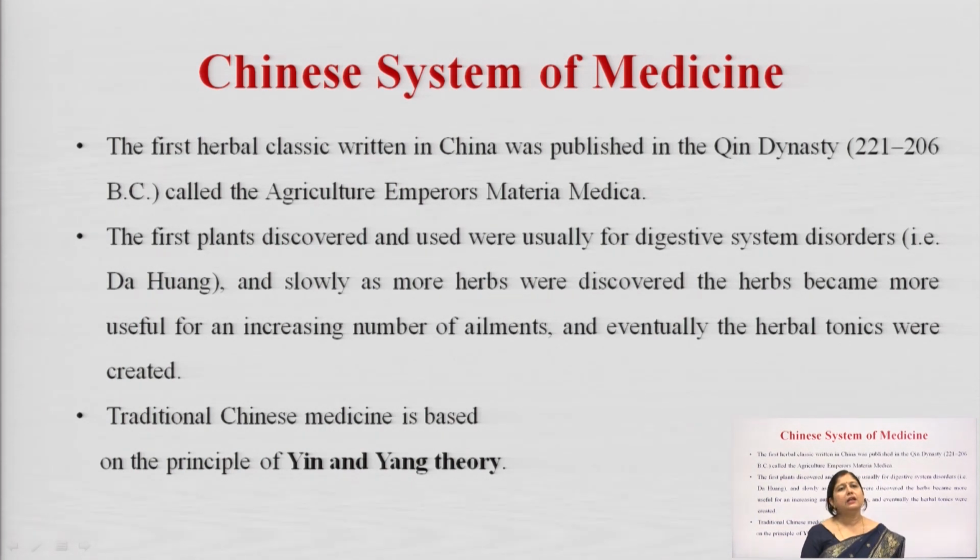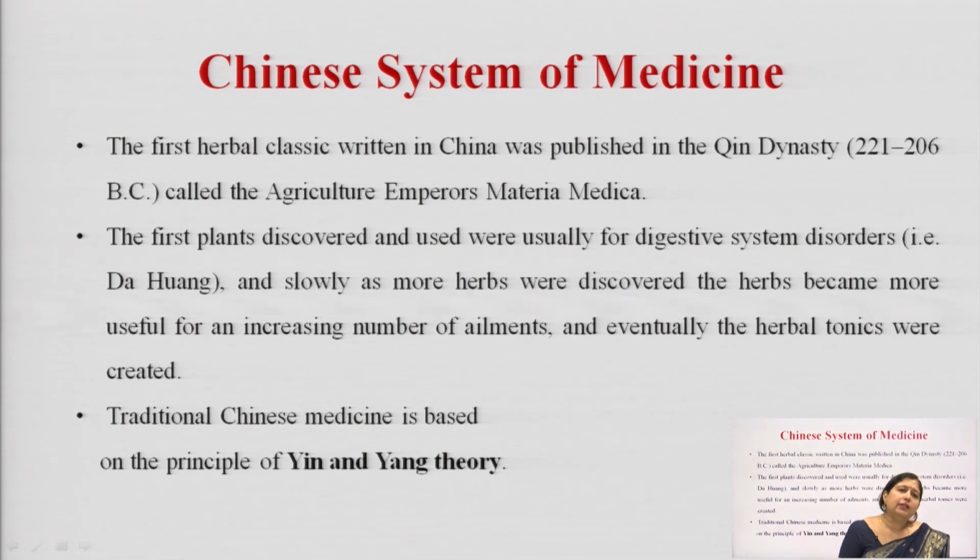However, we will understand the basic concept of this Chinese system of medicine today. So, the first herbal classic was written in China by the Qin dynasty, and basically it is also called the agricultural emperor's materia medica. The plants which have been discovered by Chinese system of medicines are Ma Huang. Then they also discovered many other formulations which can be used for treating various ailments, which act as herbal tonics and rejuvenators. The Chinese system of medicine is based on the concept of yin and yang therapy.